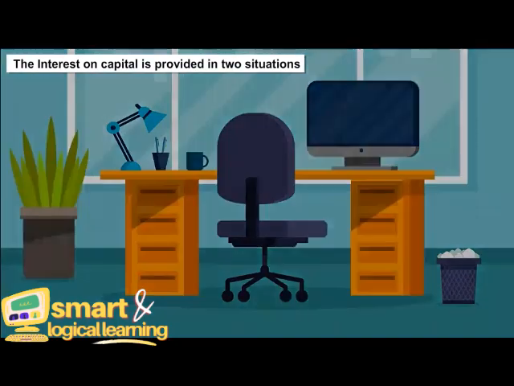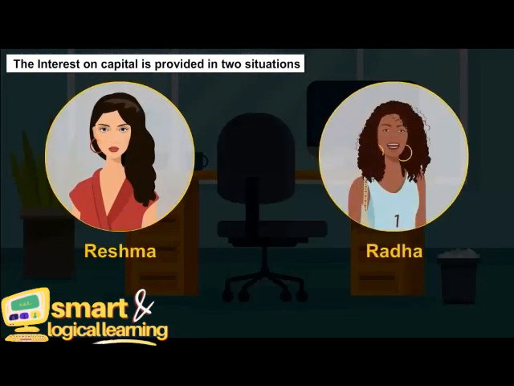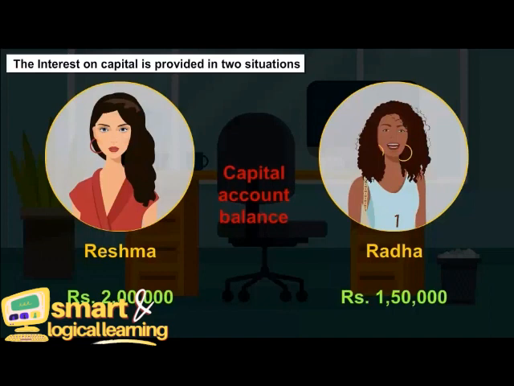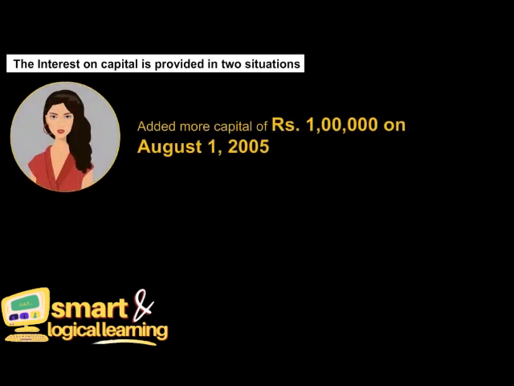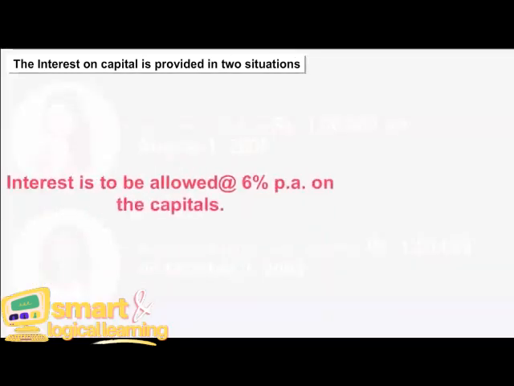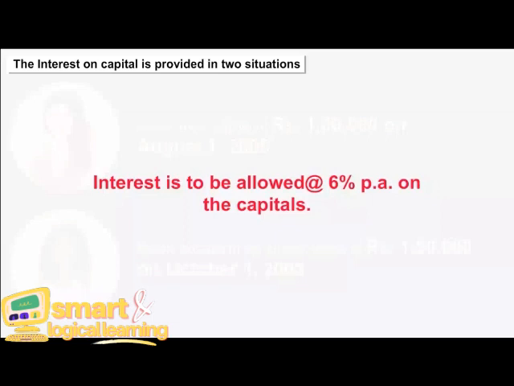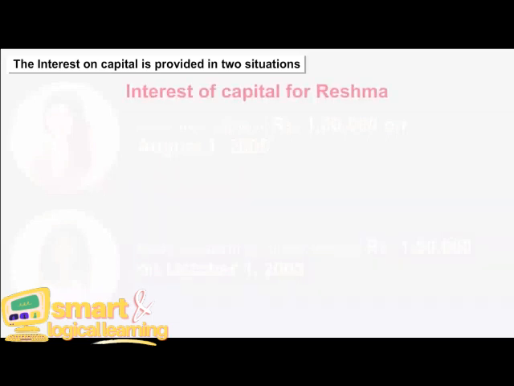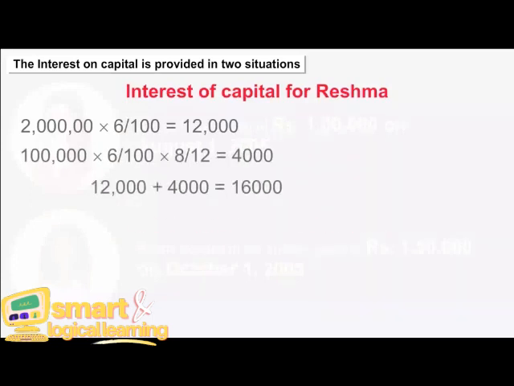Take another example, where Reshma and Radha, who are partners in a firm, have capital account balances of rupees 2 lakh and rupees 1,50,000 respectively, on April the 1st, 2005. Reshma added more capital of rupees 1 lakh on August the 1st, 2005, and Radha brought in further capital of rupees 1,50,000 on October the 1st, 2005. Interest is to be allowed at 6% per annum on the capitals. The interest on capital will be calculated as follows.